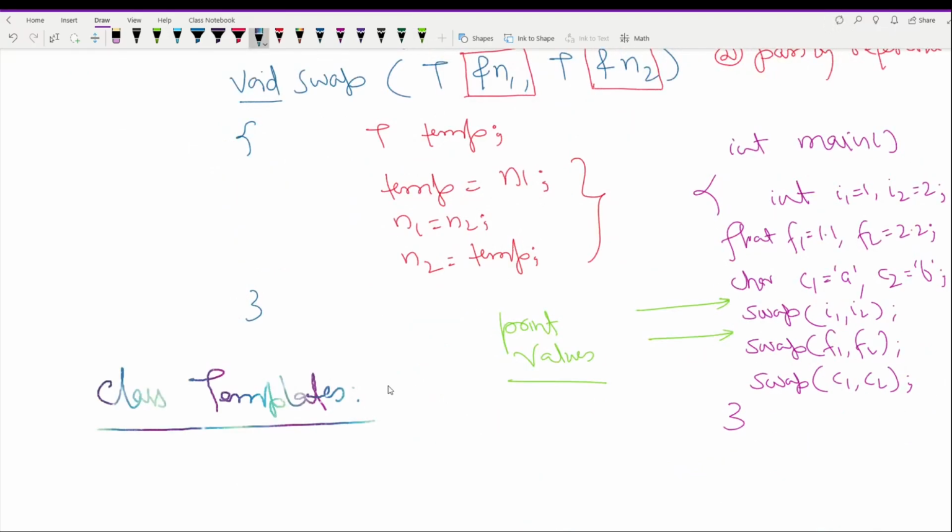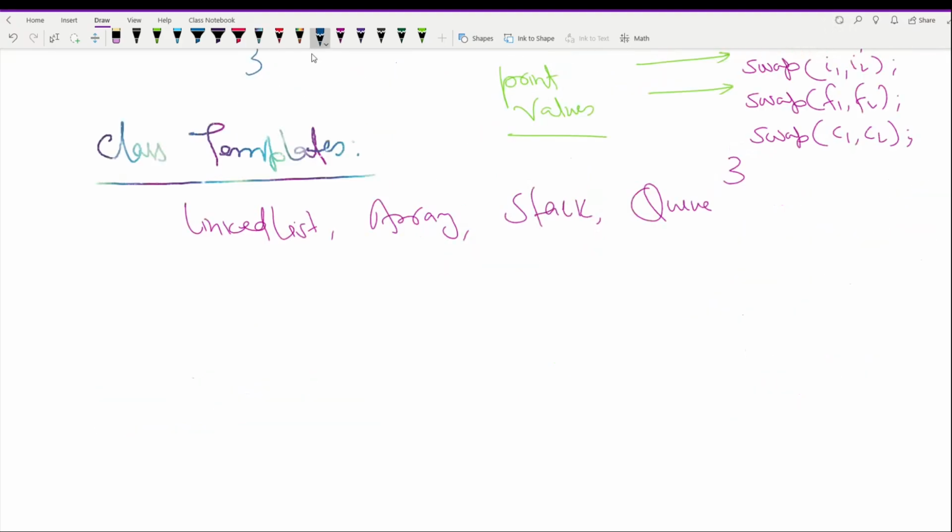Now let's proceed further and talk about class template using a simple example. Like function templates, class templates are useful when a class defines something that is independent of the data type. It can be useful for classes like linked list, stack, queue, array, binary tree, etc. So whenever you are talking about class template, you can write a template like this: template, type name, T, and it is exactly similar to how we were writing function templates.